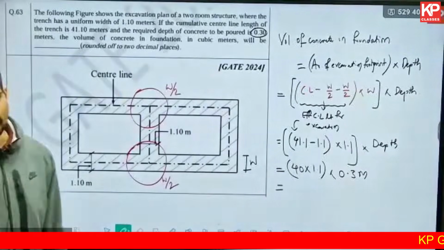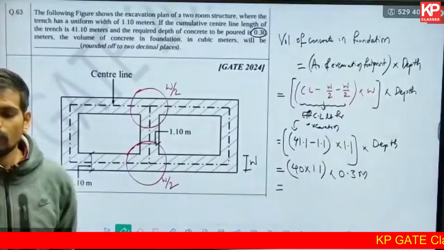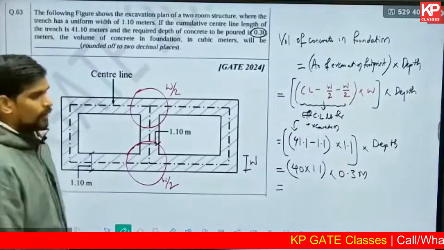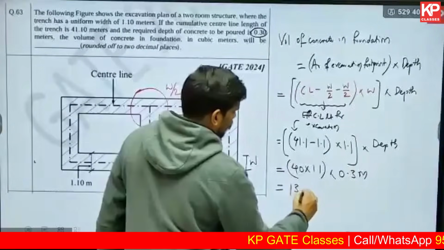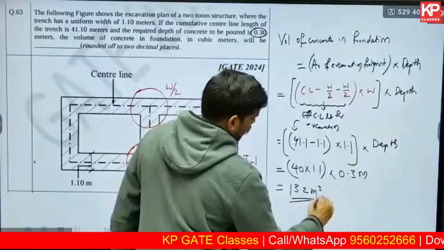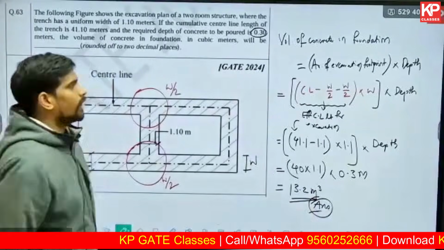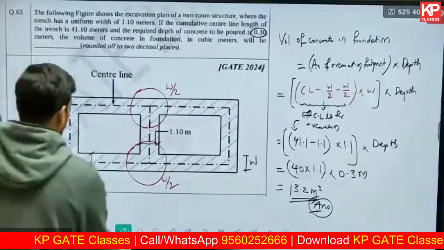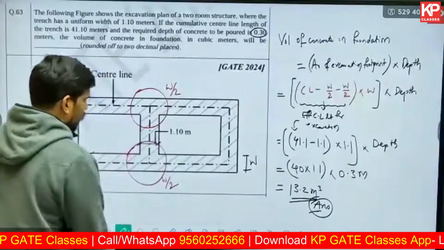What is the final answer? 40 into 1.1 into 0.3 is 13.2 cubic meter. That's the correct answer for this question. So this is how you can find out the volume of concrete in the foundation.